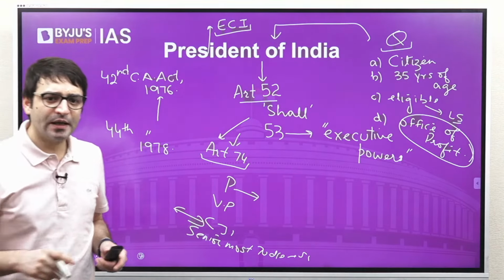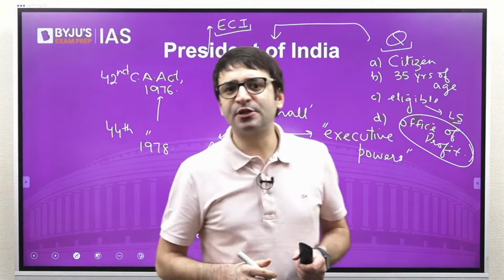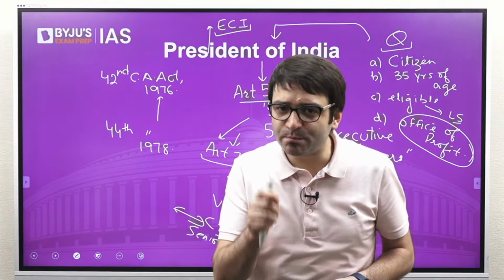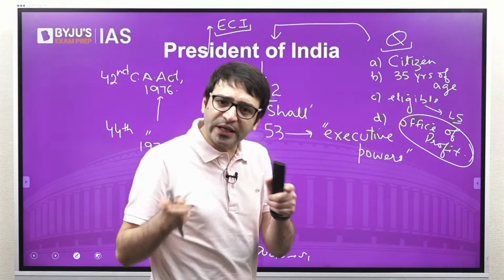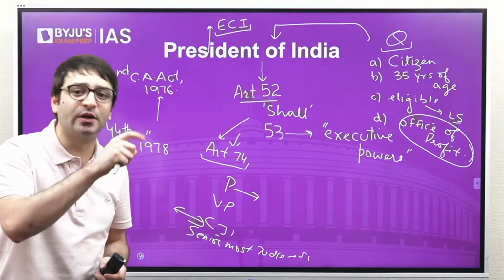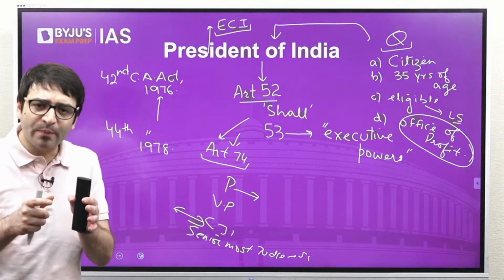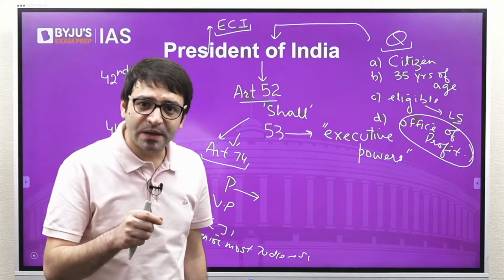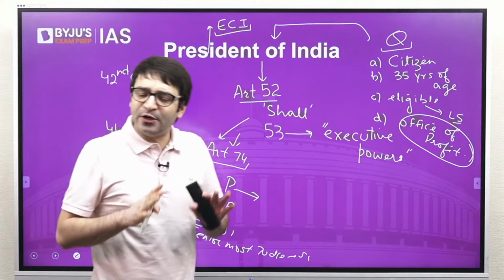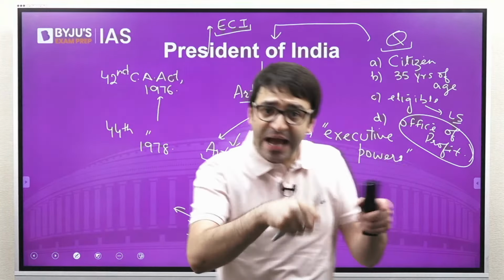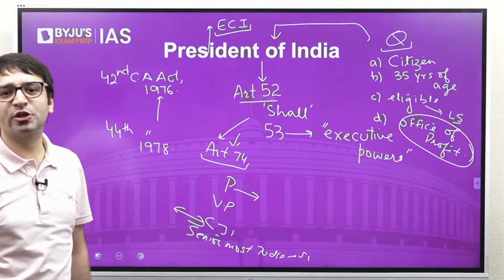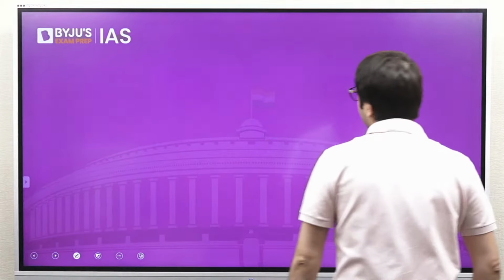Another important point. When it comes to the impeachment of the President of India, the members of legislative assemblies of states do not participate. When it comes to the election of the President of India, the nominated members of Rajya Sabha do not participate in the election. But these nominated members of Rajya Sabha participate in the impeachment process of the President. So I, as a nominated member, don't have the right to vote in a presidential election, but I have the right to vote when we have to impeach the President from his office on the grounds of violation of the Constitution. Now let's look at the questions.